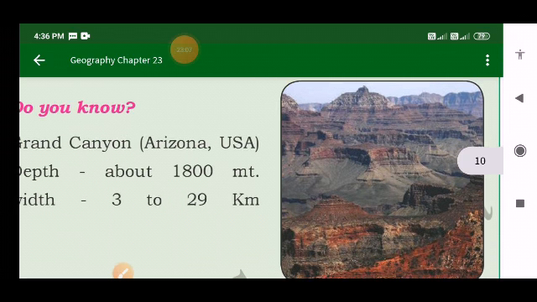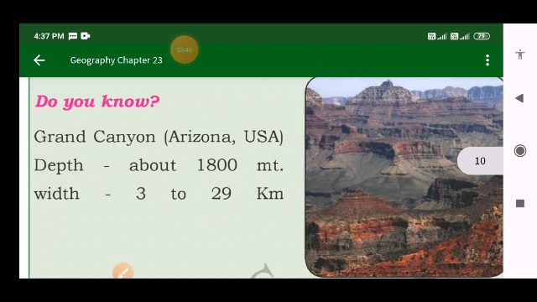Missouri is the tributary of the river Mississippi. And in between these two lies the vast grasslands called prairies. After that we are having the Grand Canyon.